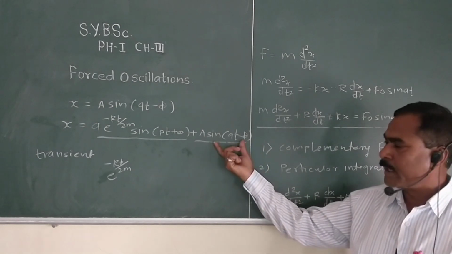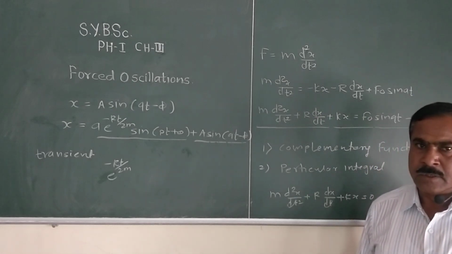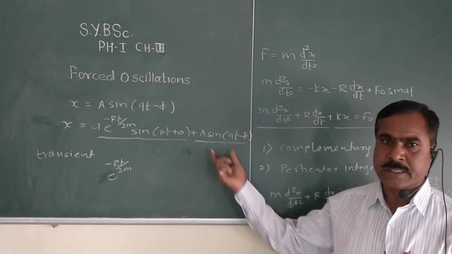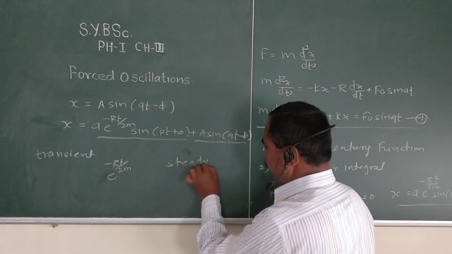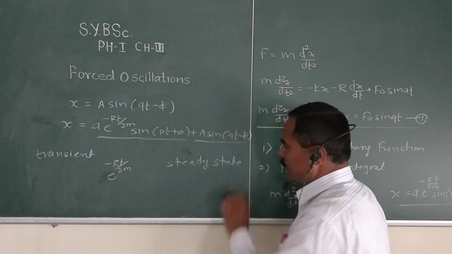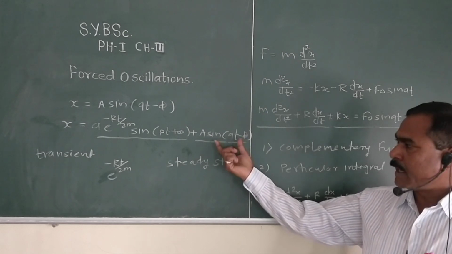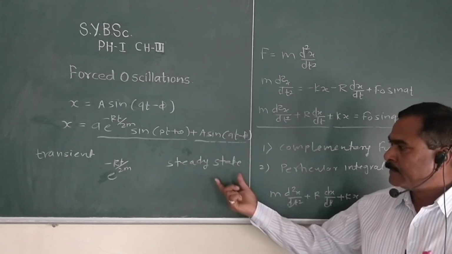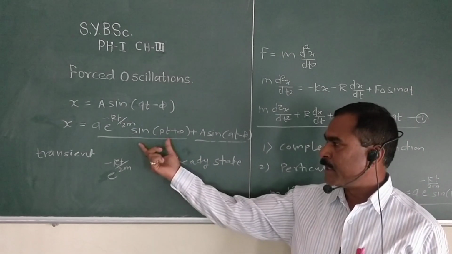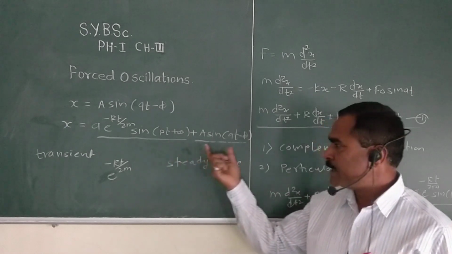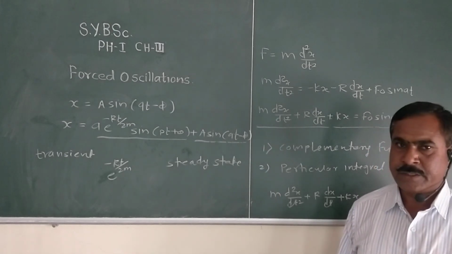When this term becomes effective, the motion of the oscillator is called the steady state. So when the oscillator oscillates under this motion, it is called the steady state motion, in which the first term becomes ineffective and only the second term is effective.